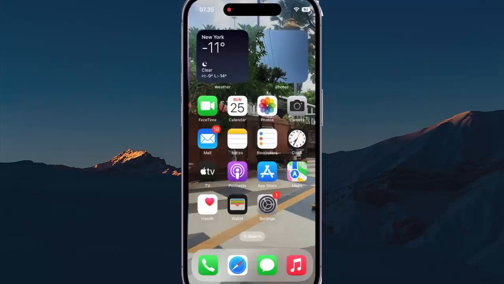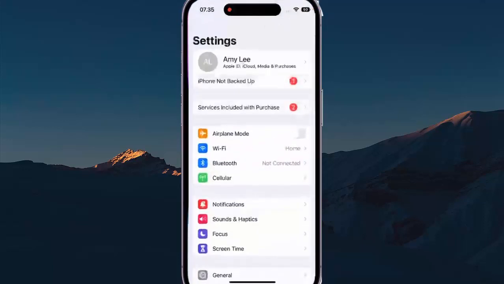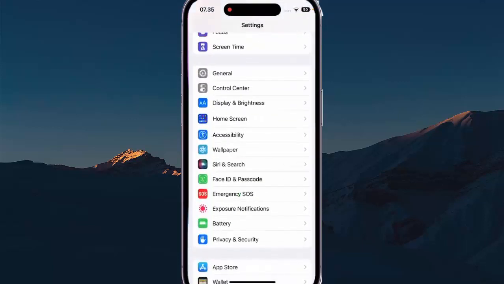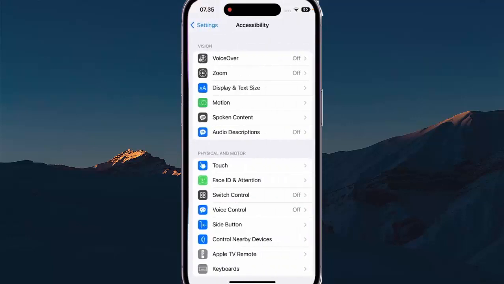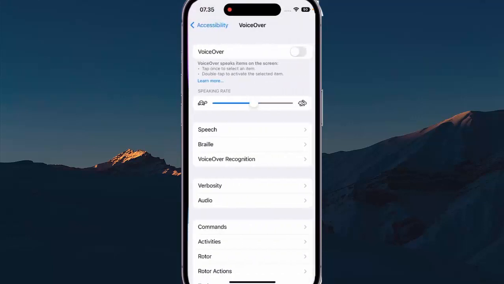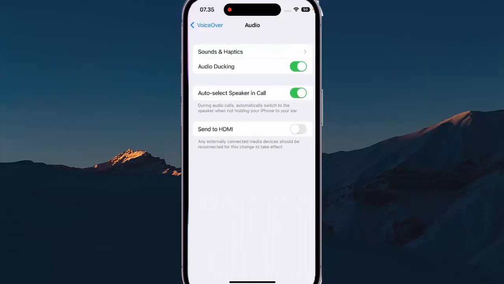To turn on or off a sound effect when VoiceOver stops interacting in iPhone 14 Pro, go to Settings, scroll down to the screen, and then tap Accessibility, tap VoiceOver, next tap Audio, and then tap Sound and Haptic.